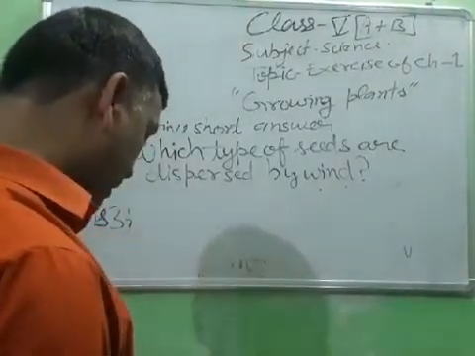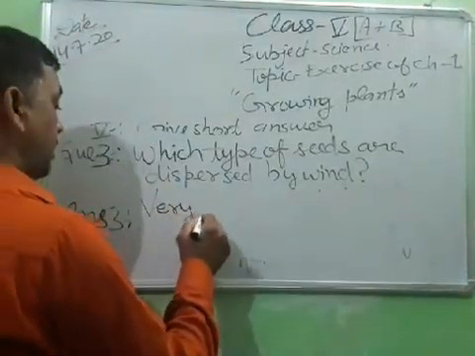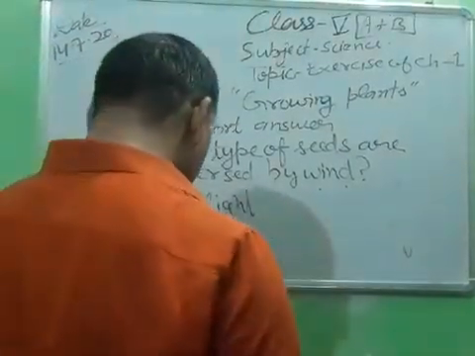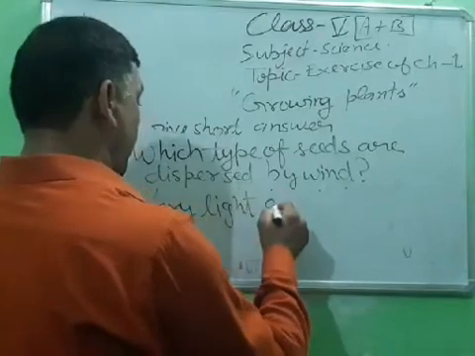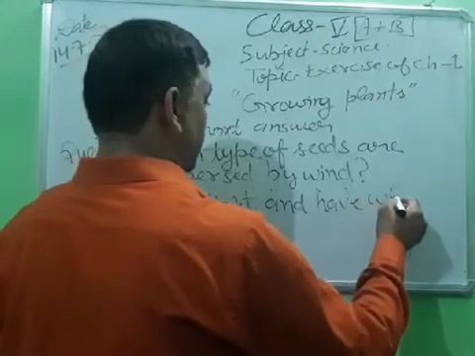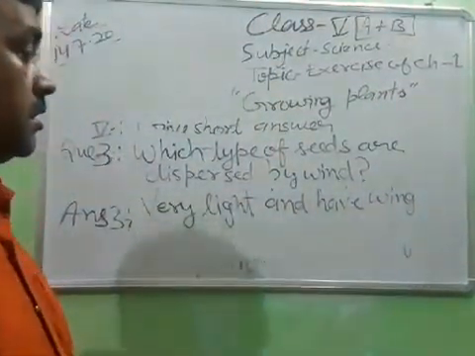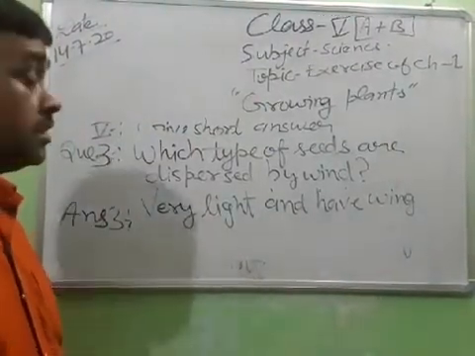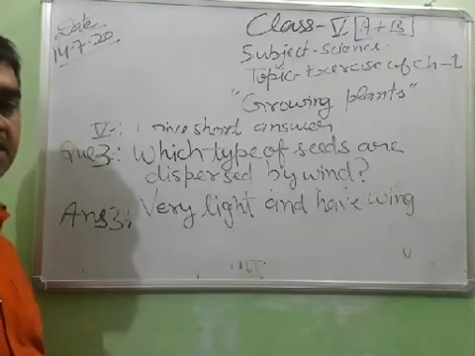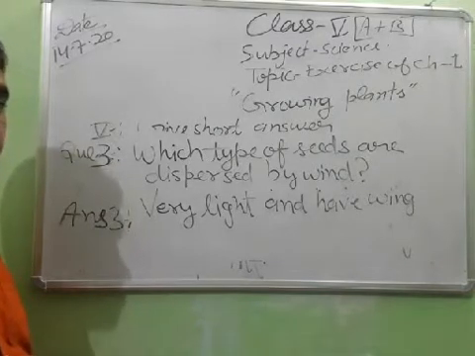Very light and have wings. Very light, L-I-G-H-T, and have wings. Because due to these features, seeds are dispersed by wind. Heavy seeds do not disperse from the mother plant to other places.